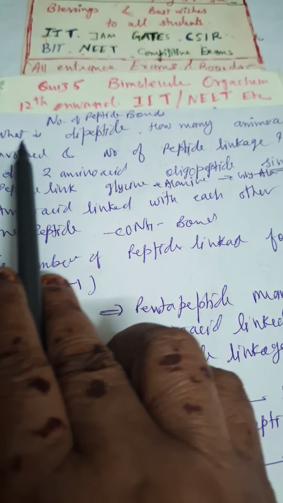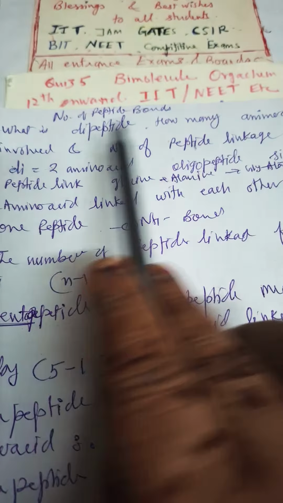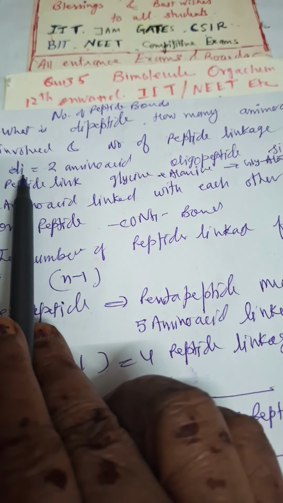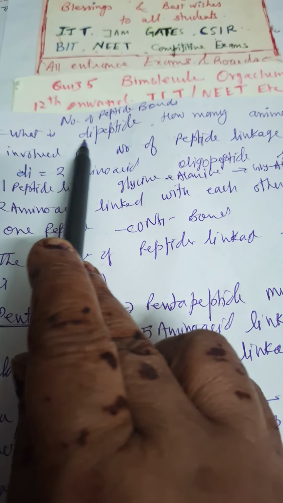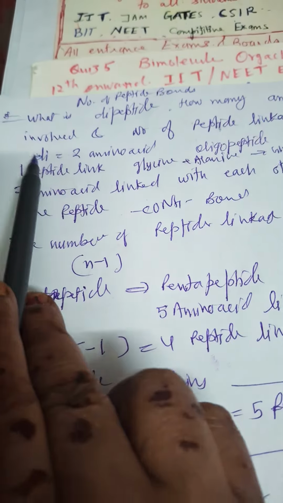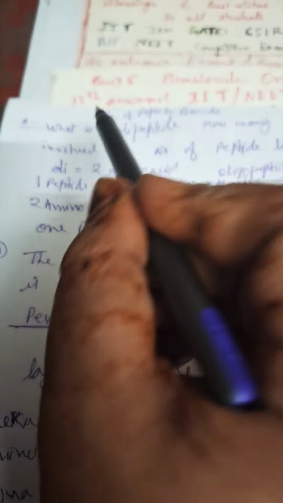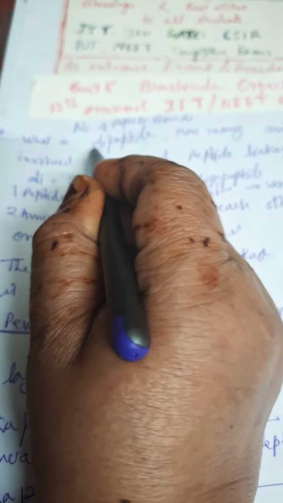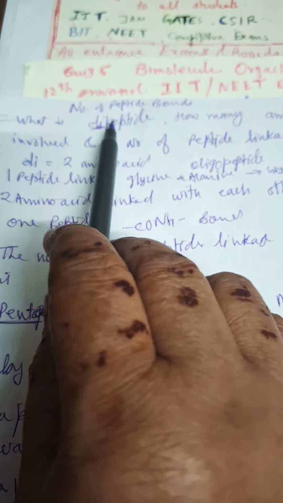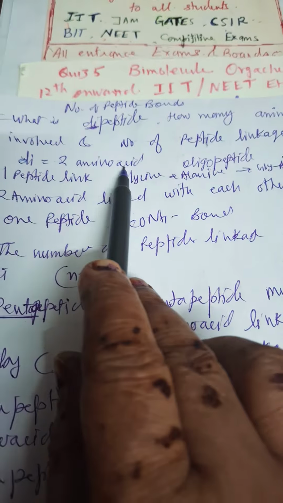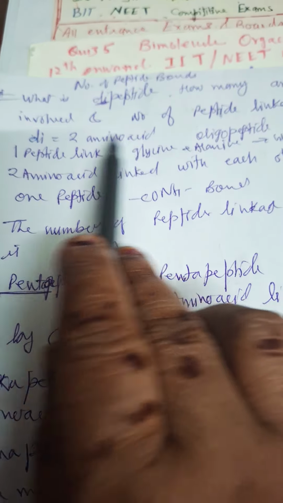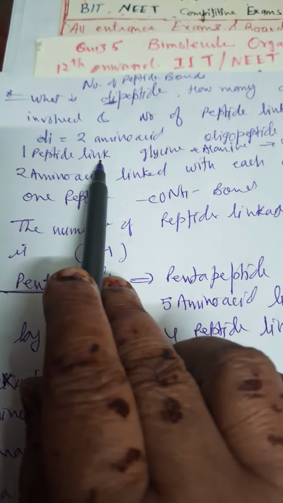Number of peptide bonds: what is a dipeptide, how many amino acids are involved, and the number of peptide linkages. So what is a dipeptide? Di means 2, and two amino acids. I told you earlier also, di means 2 amino acids. Whatever is written first, you have to see, this is the number of amino acids, and the peptide linkage will be one less than the amino acids. So dipeptide means 2 amino acids are linked together by one peptide link.